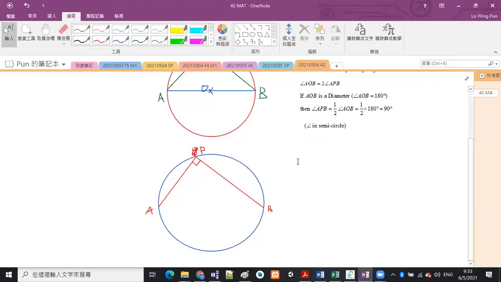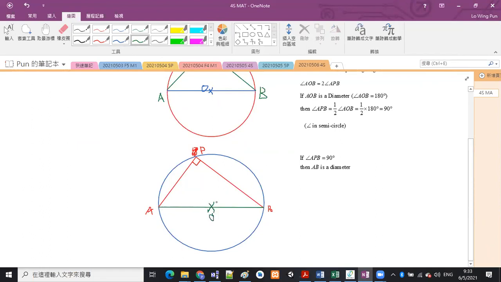So this is the result. The line joining the points A and B will be the diameter of the circle, which means that the center of the circle will be the midpoint of this diameter. If we have a diameter, then we have the midpoint being the center.